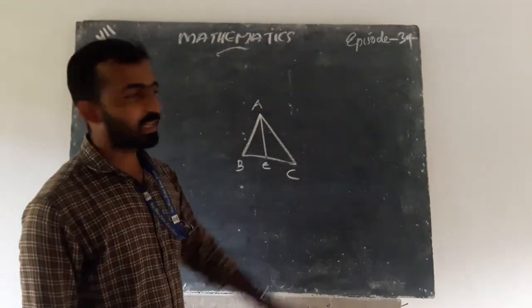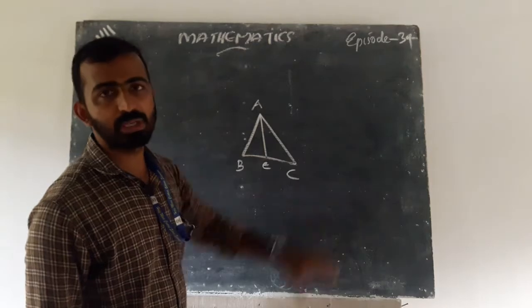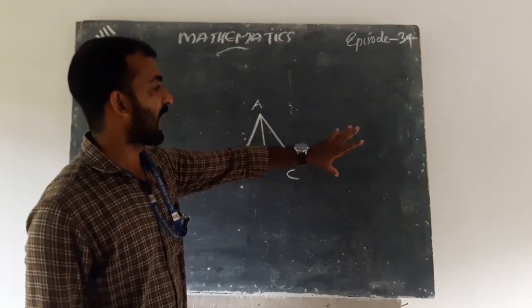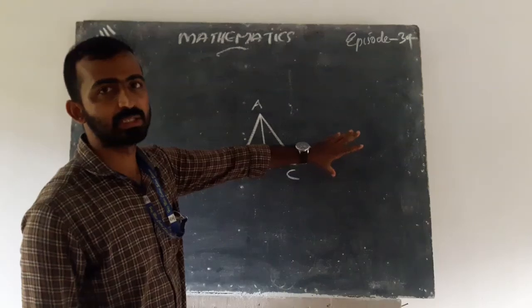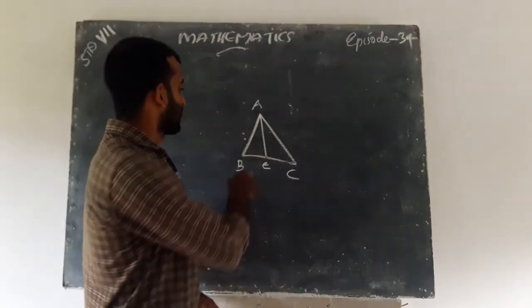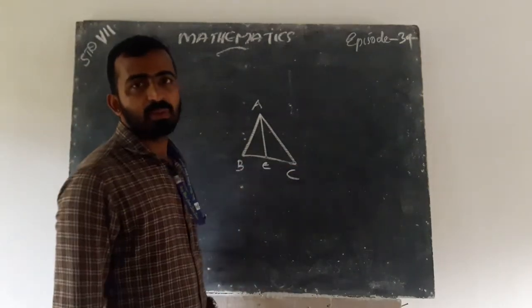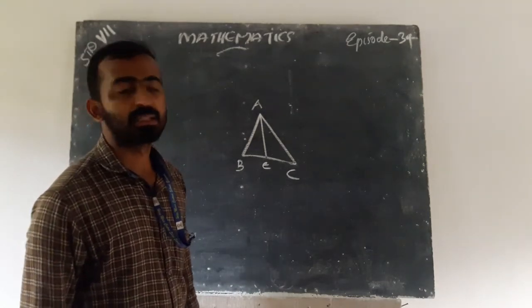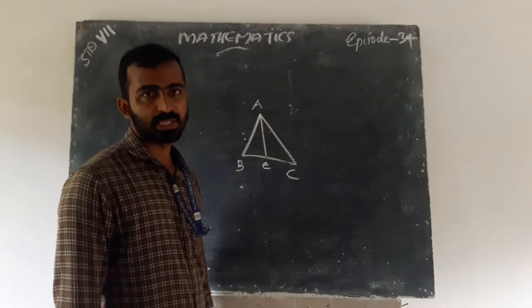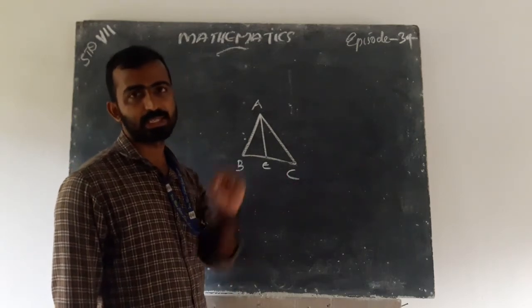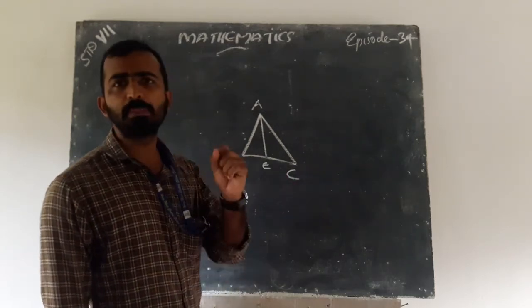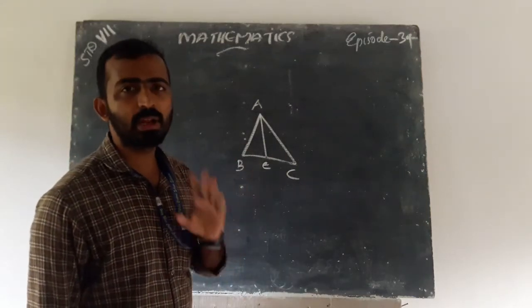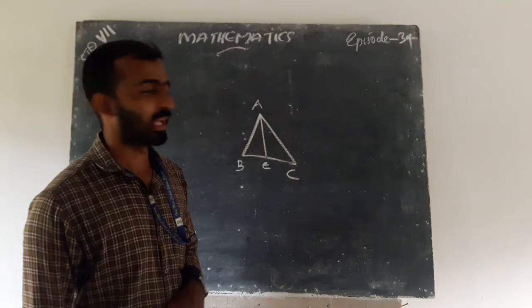So we already know that a triangle has three vertices. So how many medians does a triangle have?